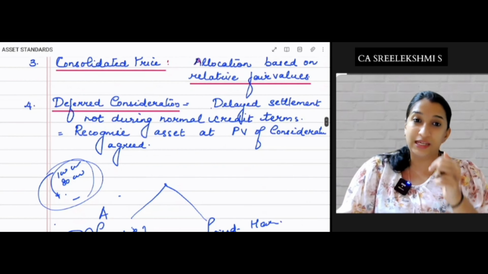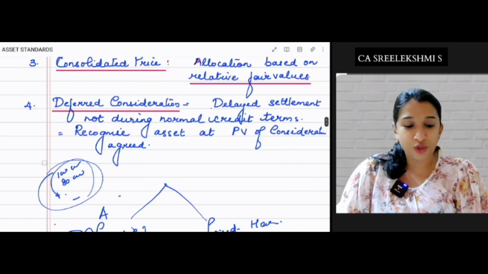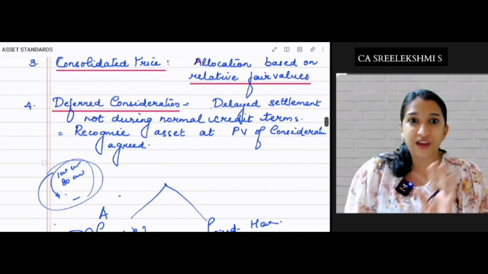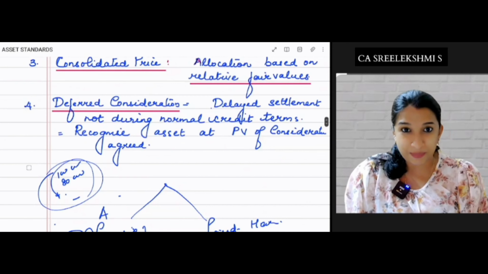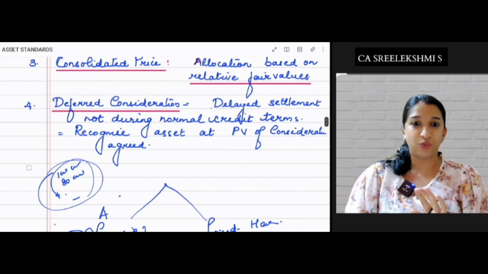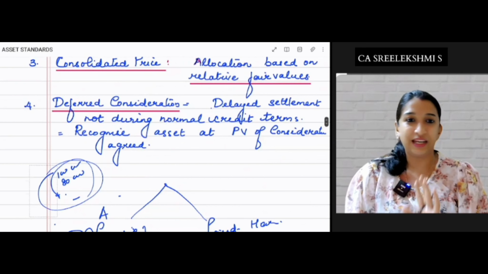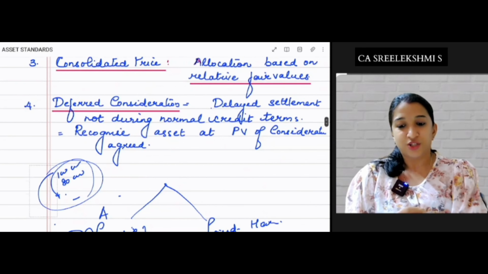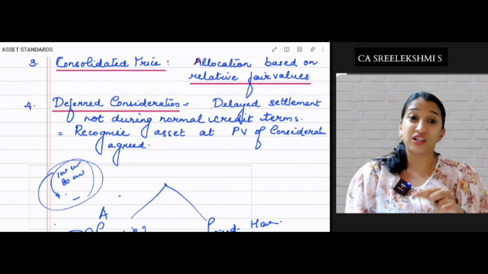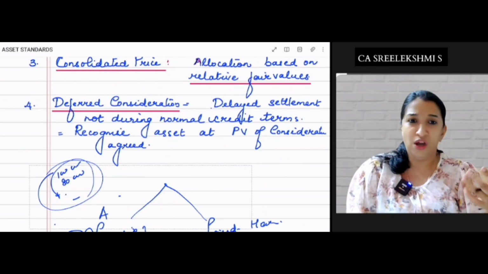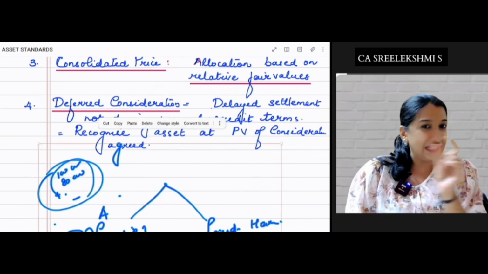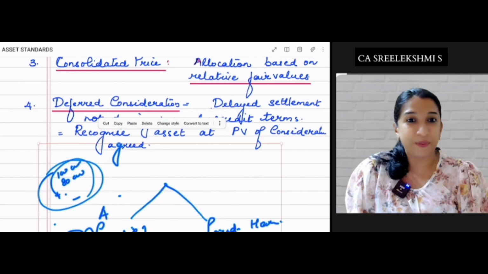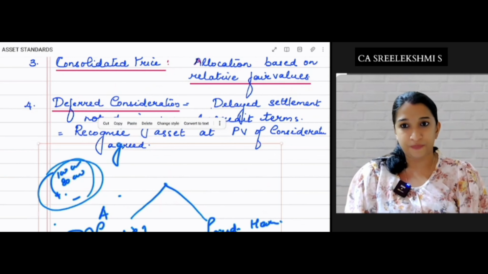Whether we need to allocate? Yes. Allocation should be based on the relative fair value. Okay. So what is the fair value of land alone? What is the construction value or fair value of that building? In that ratio, that price has to be allocated.